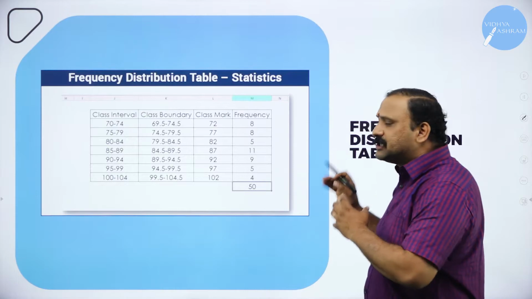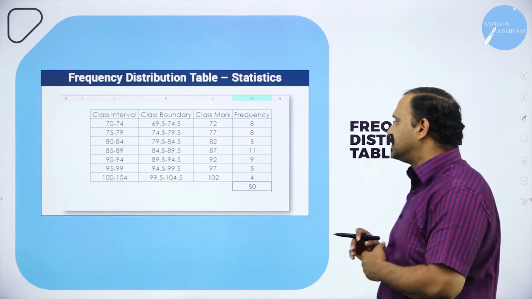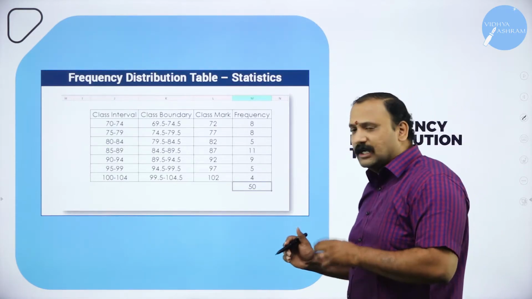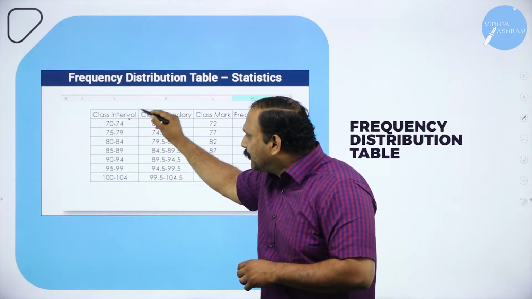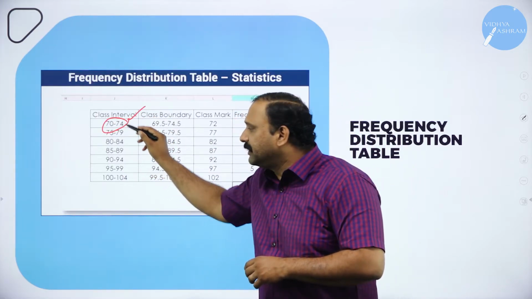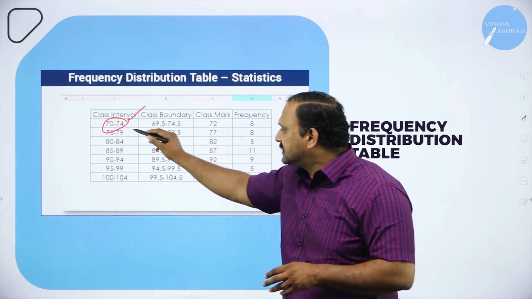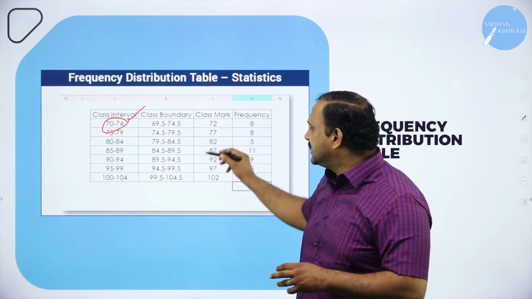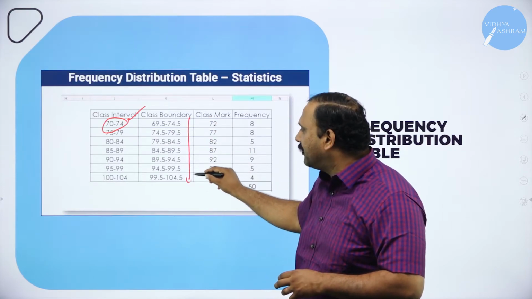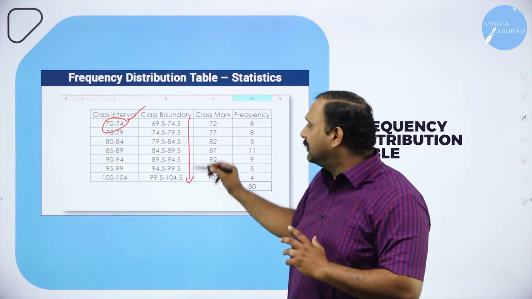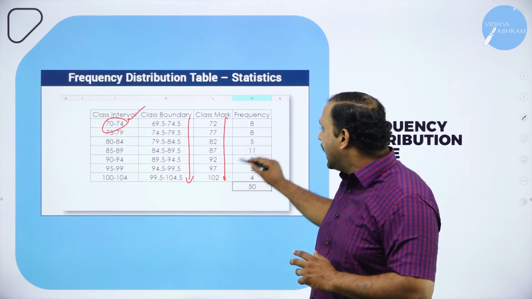Now, frequency distribution table as a part of your statistics. Now, if you look here, you can see class interval. So this is what we were talking about in the previous slide. So we have taken the class interval in 4 series, 70 to 74, 74 to 79, and there is a class boundary where you have written it, it comes even with decimal points. There is a class mark and there is a frequency.